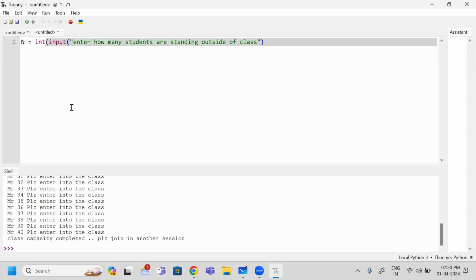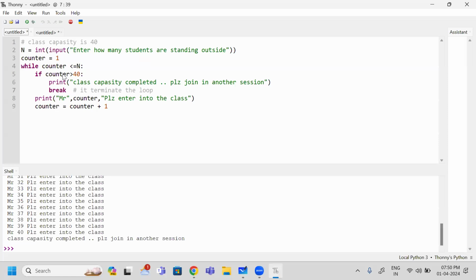Sir, in the if statement, 40 greater than 40 is true or false? 40 greater than 40 is false. Is this clear? I have tested this one for 41. Observe here, 40 will be printed, later the counter is incremented to 41.